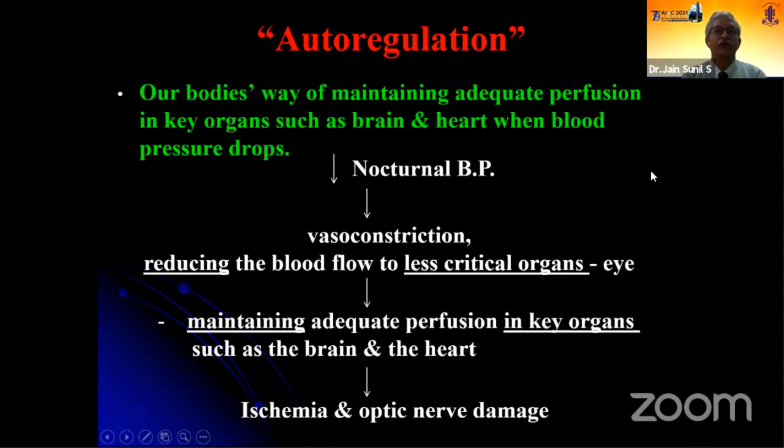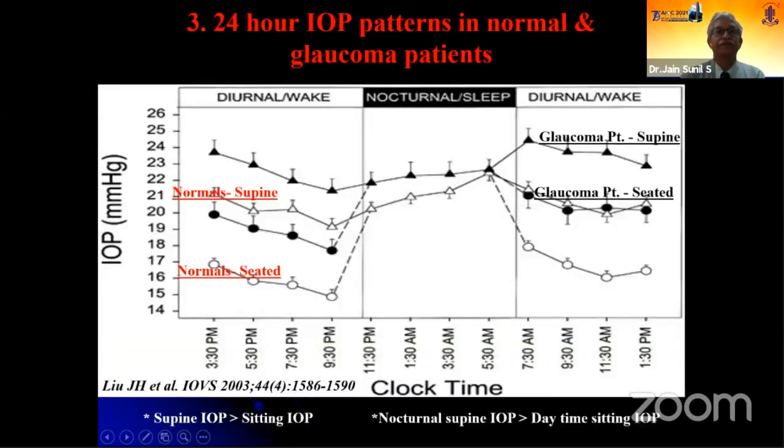So autoregulation is the body's way of maintaining the perfusion in key organs such as the brain and heart when the blood pressure drops. As soon as the blood pressure drops, there's vasoconstriction. This reduces the blood flow to the less critical organs such as the eye and maintains adequate perfusion to key organs such as the brain and the heart. This results in ischemia and optic nerve damage to our patients.